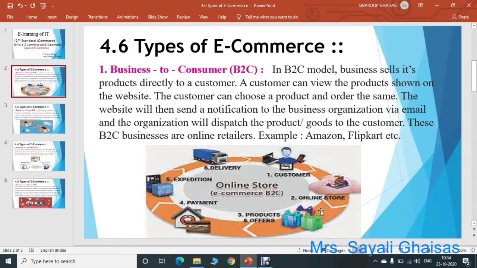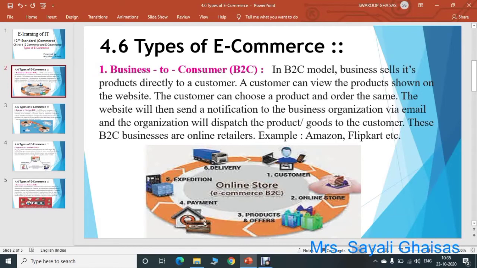And then that online store will display different products with the different offers and all. Then the customer will choose the product that he wants to purchase, and then he will place an order for that particular product. Then payment can be done via credit card, debit card, or it can be cash on delivery also. So that is the payment step.